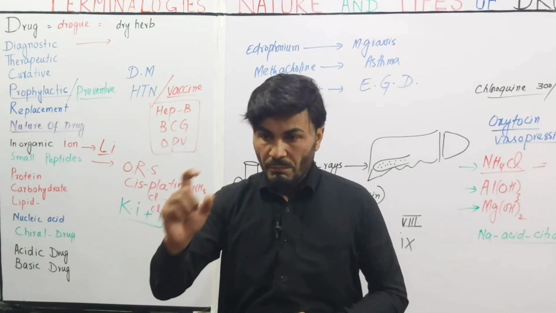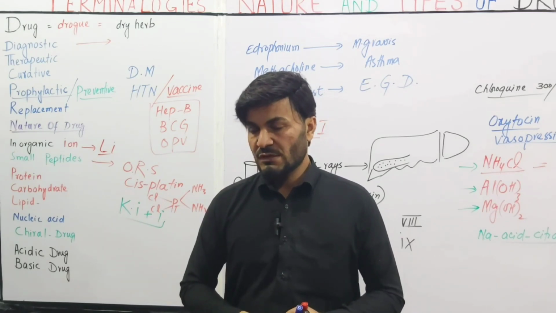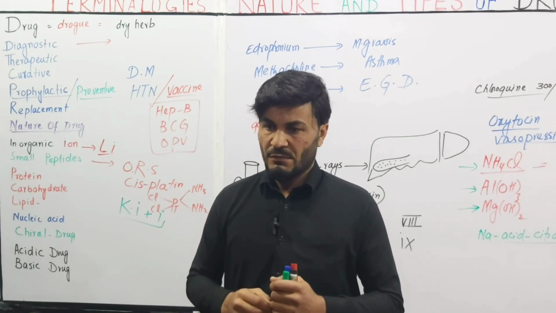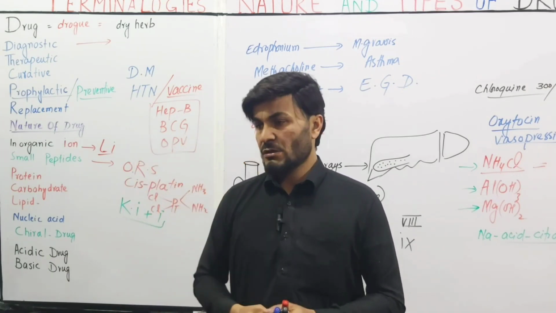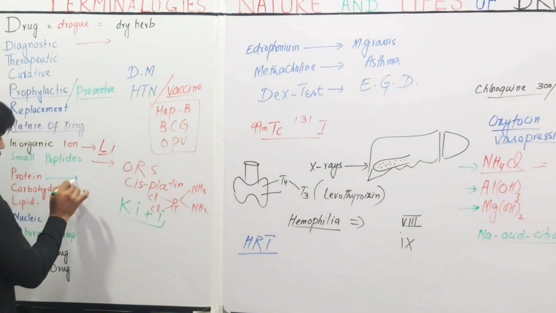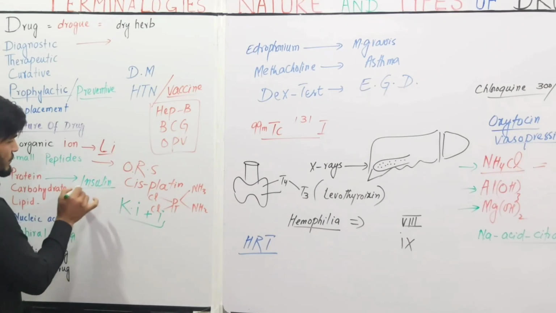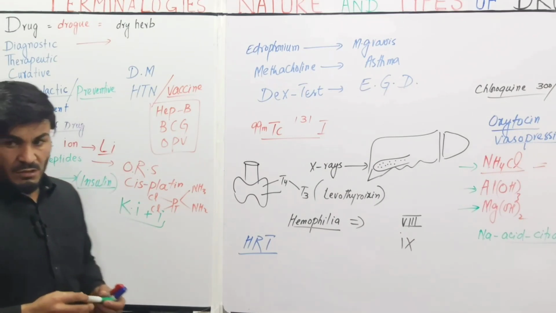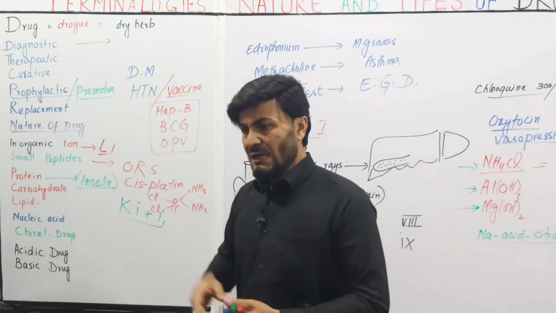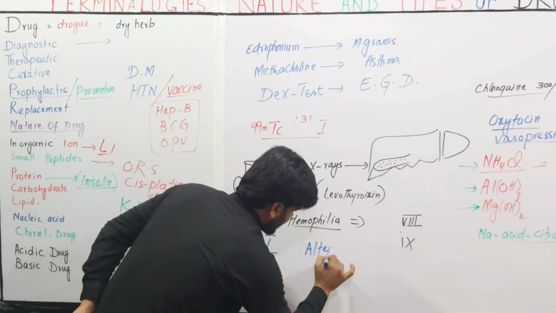The first recombinant enzyme was alteplase, a clot buster or thrombolytic enzyme, and the first recombinant protein was insulin. Enzyme is also protein, but the first recombinant product was insulin, and the first recombinant enzyme was alteplase. So different thrombolytic enzymes like alteplase,